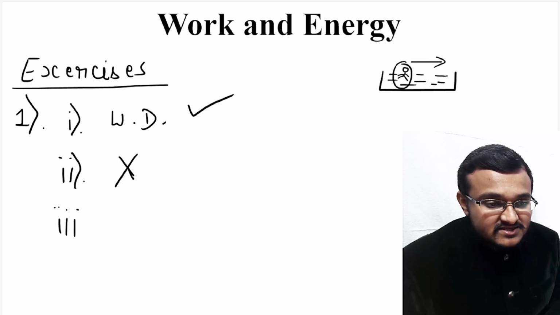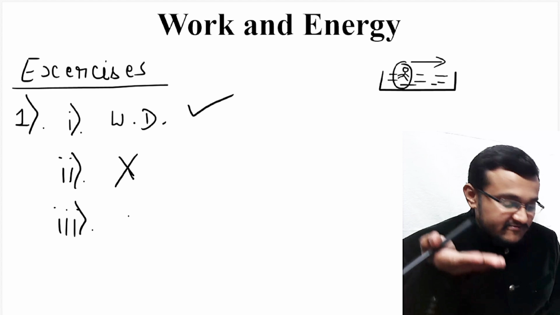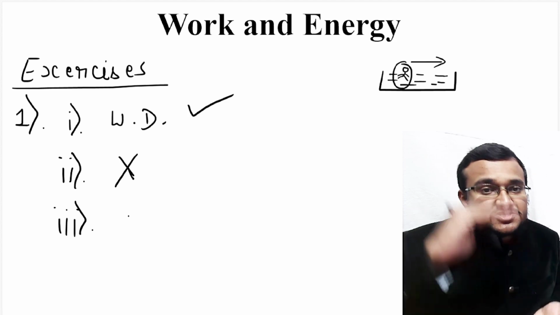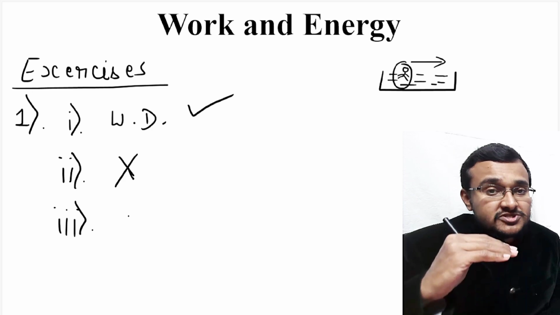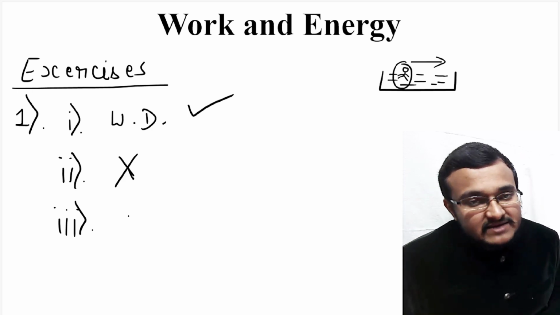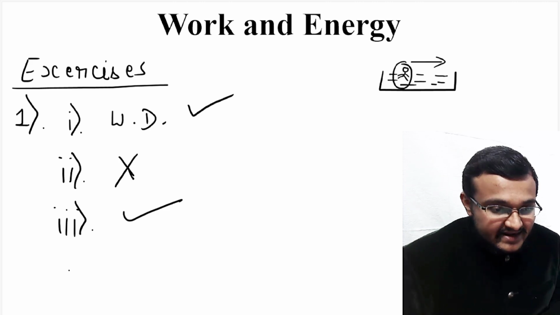So in the third case, a windmill is lifting water from a well. So that means water has been lifted from one position to another position. That means there is force applied on that water and also there is displacement of water taking place from one position to another position. So that means in the third case also work is done.